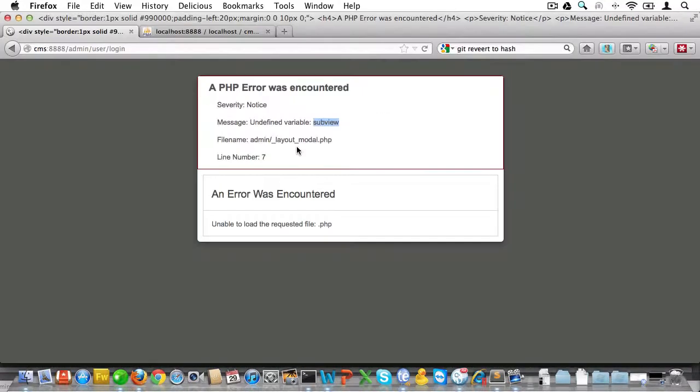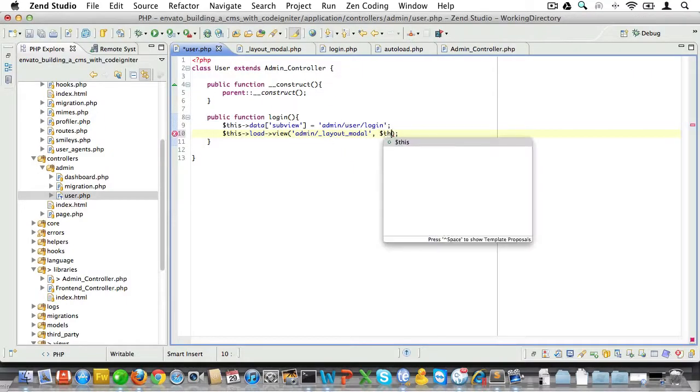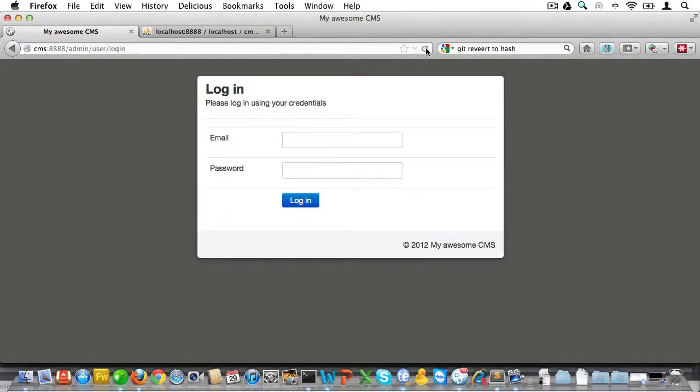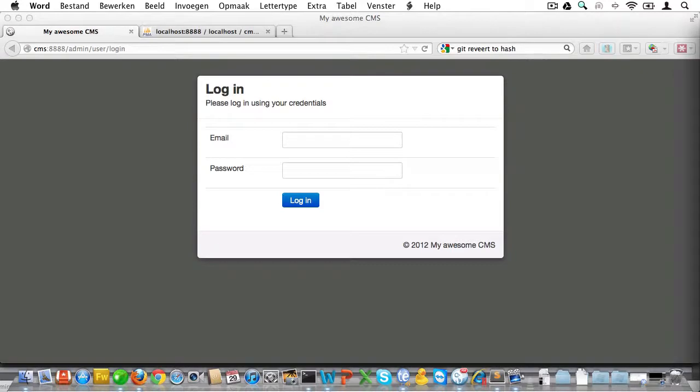Okay, now we've loaded all necessary helpers and libraries, it's time for us to view the form inside of the browser. And now you can see we're getting an error there, and that's because we forgot to set the subview. So let's go back to the user controller and add that subview right there. Now let's go back to the browser and reload, and sure enough, there's our form.